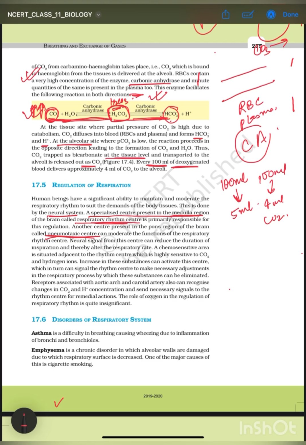Now neural signal from this center can reduce the duration of inspiration and thereby alter the respiratory rate. The neural signal from the two regions, from the pneumotactic center as well as from the respiratory rhythm center, can alter the inspiration rate. For example, it can increase the inspiration rate when the body needs high amount of oxygen, or it can decrease the rate when it doesn't need high amount of oxygen.